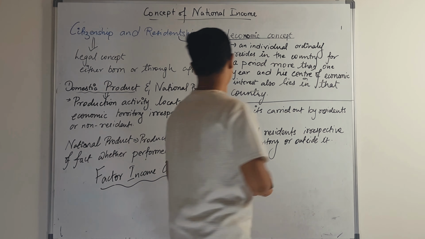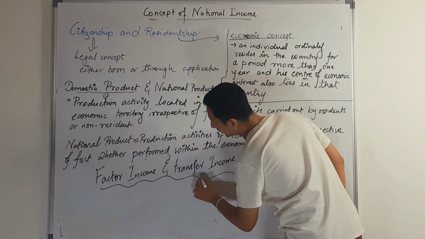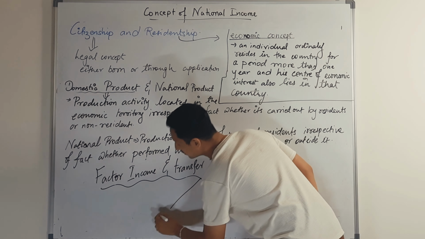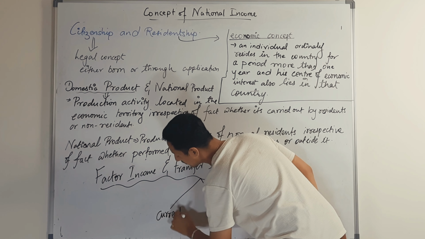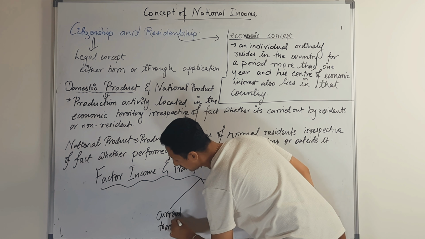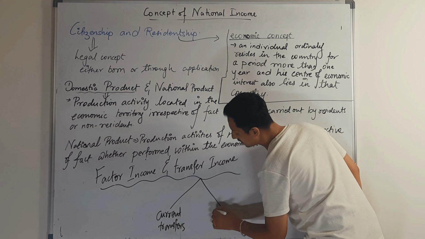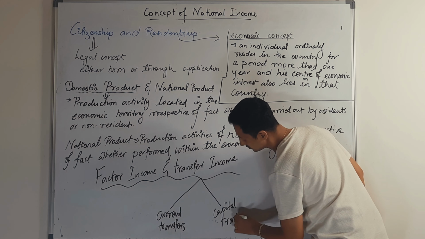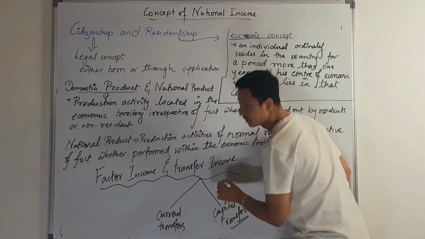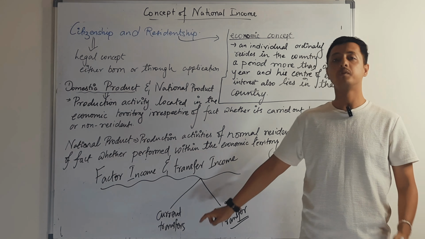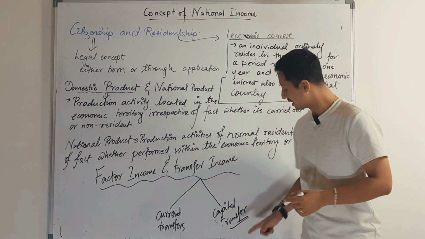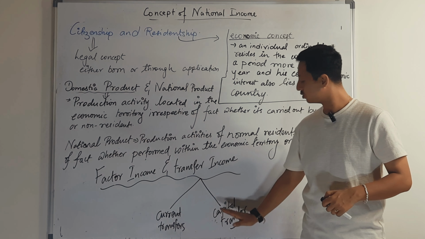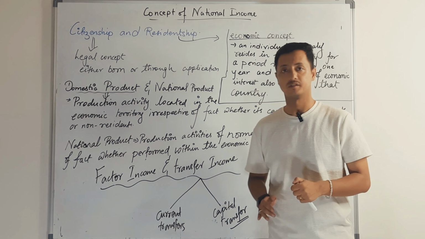And transfer income, however, is further divided into two categories: current transfers and capital transfers. So let us understand what current transfer is and what capital transfer is.